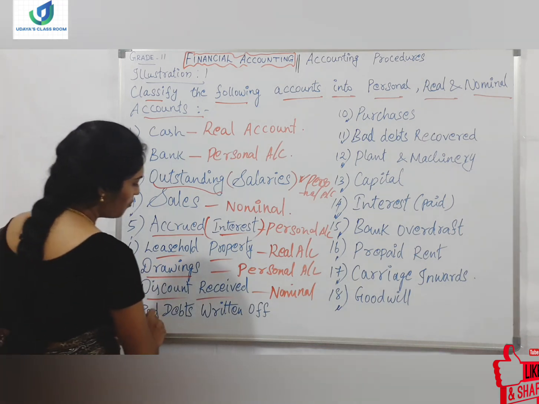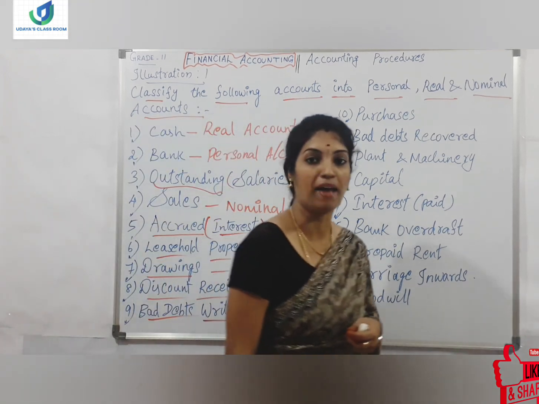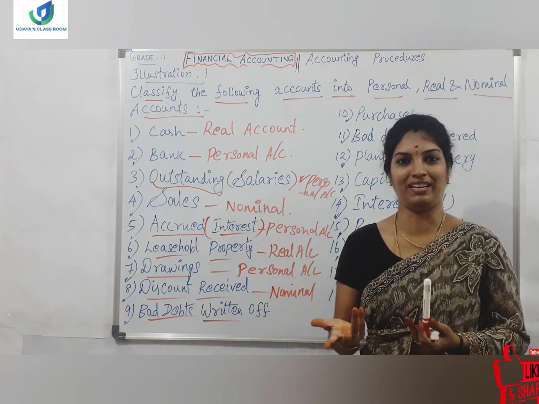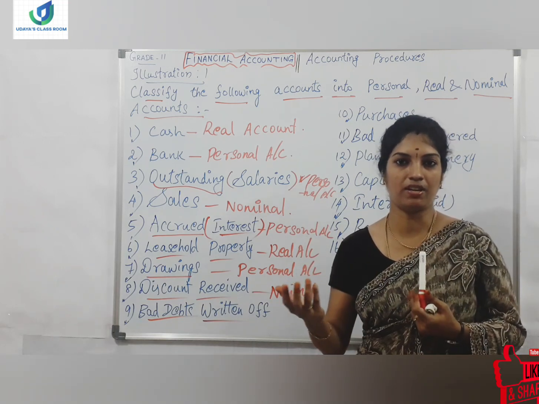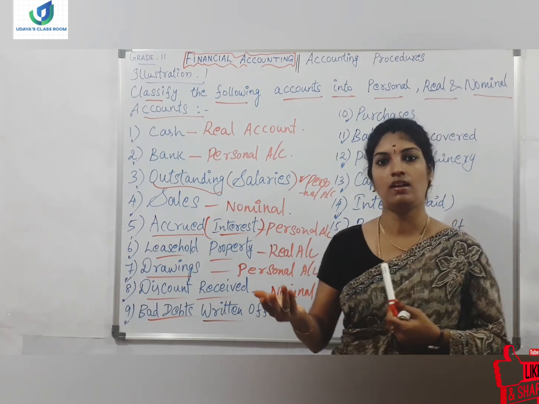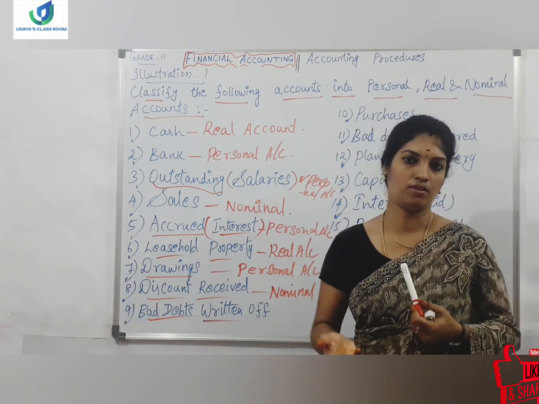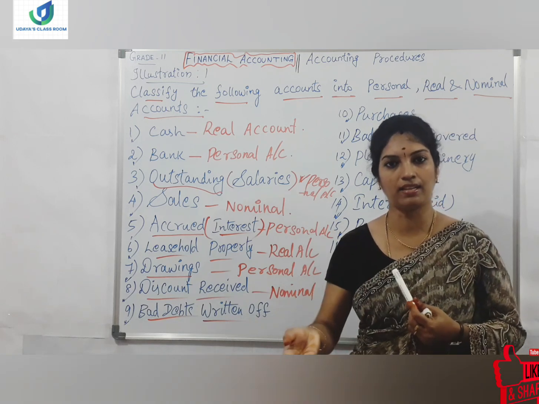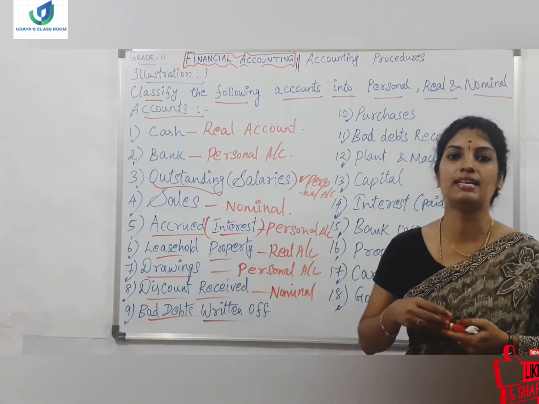And the next is bad debts written off. What do you mean by bad debts? First of all, bad means bad only. Debt means if we have received some amount as loan from someone, or if we have paid an amount to someone, or if we have done some sales to our customers on credit. Those customers will be called debtors for us.